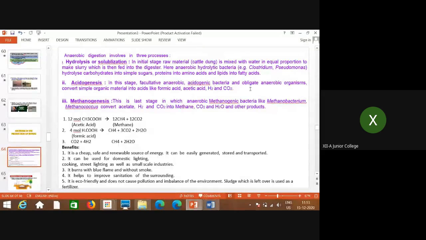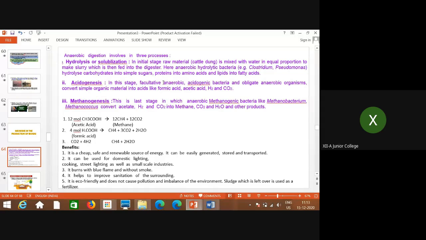Now, what is the meaning of facultative anaerobic and obligate anaerobic organisms? Facultative anaerobes can grow in the absence of oxygen, but if oxygen is available, they can also grow and produce energy. They can respire, so they are called facultative.